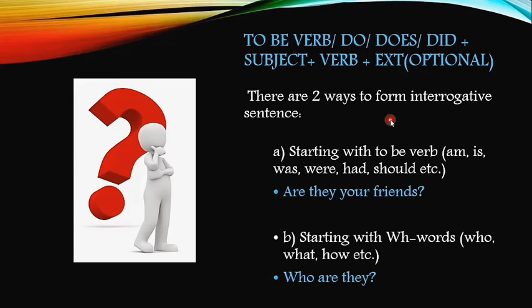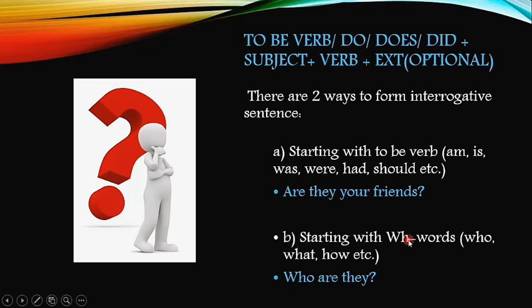There are two ways to form an interrogative sentence. Number A, starting with to be verb. For example, am, is, are, was, were, have, has, had, should, might, etc. For example, are they your friends? Here you can see the auxiliary verb are has been used at the beginning, and then comes the subject, and then other words of the sentence.